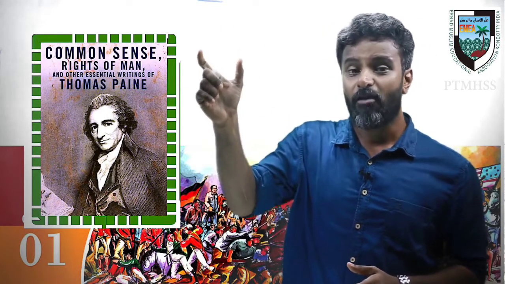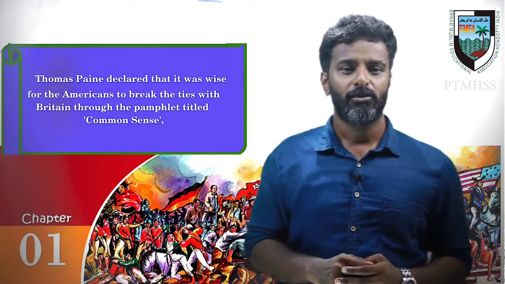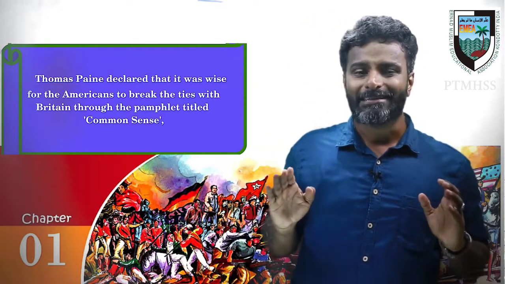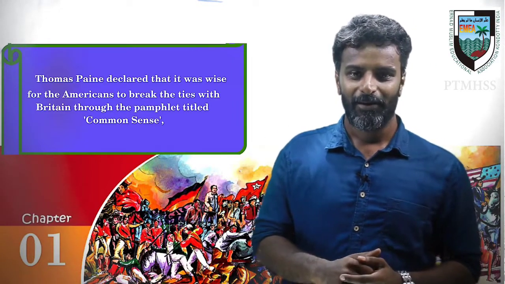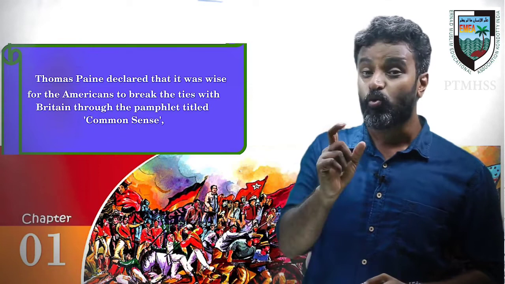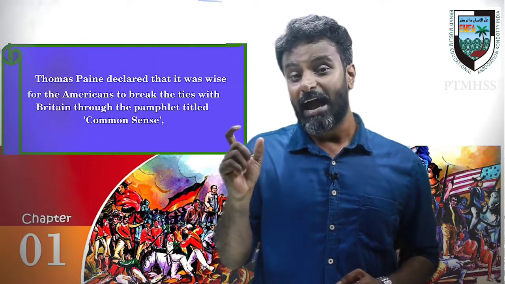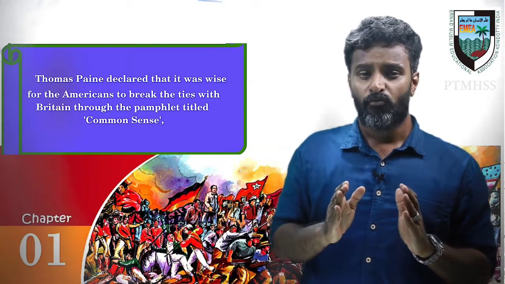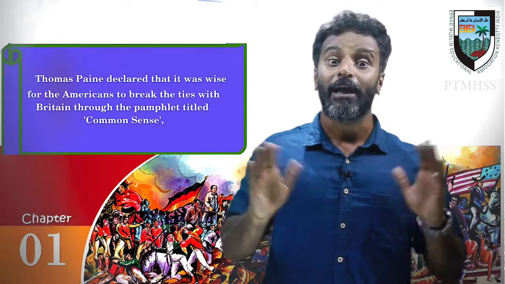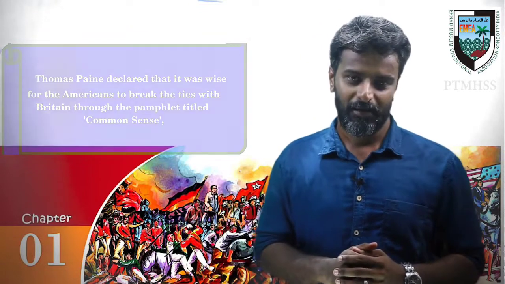Thomas Paine's Common Sense declared that it was wise for the Americans to break the ties with England, or the British people. We can say that through Common Sense, Thomas Paine propagated his idea that it is the intellectual decision for the American people to break the chain, all relations with England.